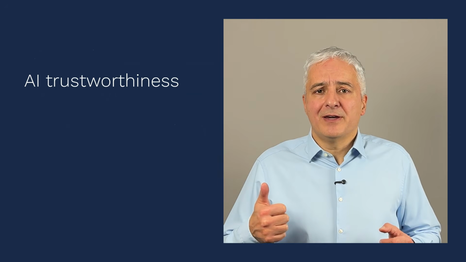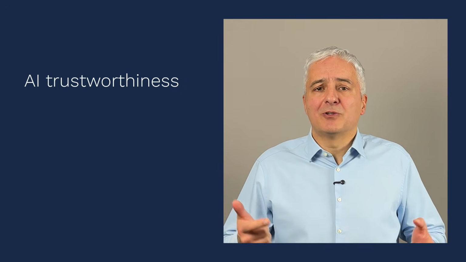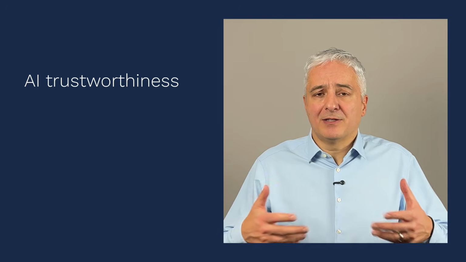So first of all, AI trustworthiness is the ultimate goal that you want to achieve by applying AI governance. And this AI trustworthiness basically means that AI systems actually perform as expected, that all stakeholders are satisfied, and that they can actually check if these AI systems are performing as expected. And sometimes instead of AI trustworthiness, you could hear that this overall goal is safe and responsible and ethical AI. But ultimately it comes down to the same thing.